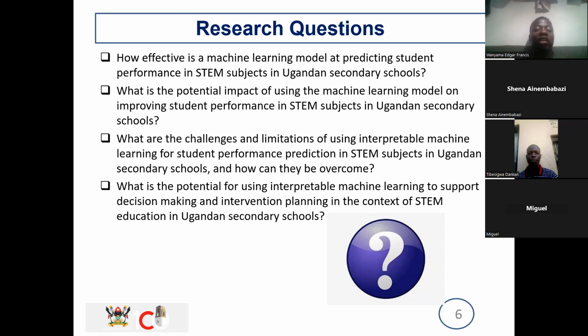Then the next is: what are the challenges and limitations of using interpretable machine learning for student performance prediction in STEM subjects in Ugandan secondary schools, and how can we overcome those challenges? Then the other research question driving our research is: what is the potential for using interpretable machine learning to support decision making and intervention planning in the context of STEM education in Ugandan secondary schools? So the above are the research questions that are driving our research.